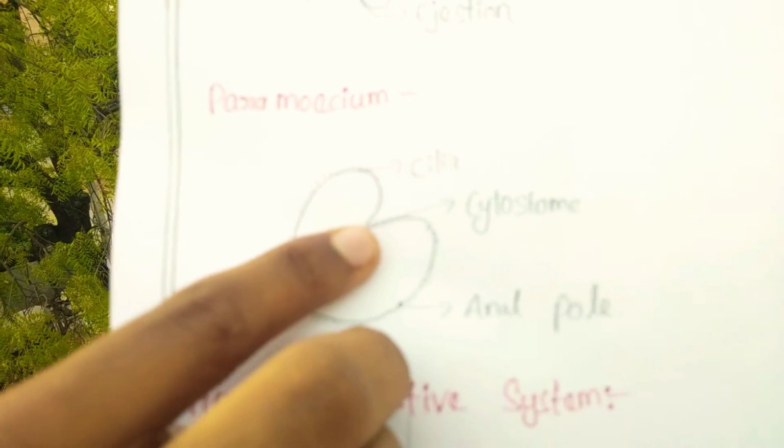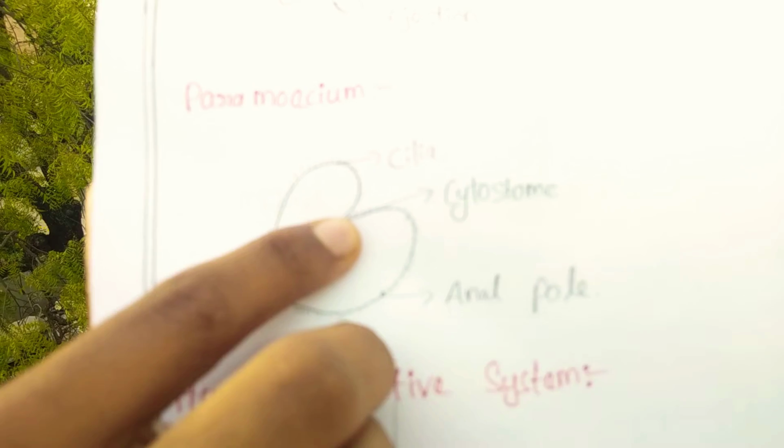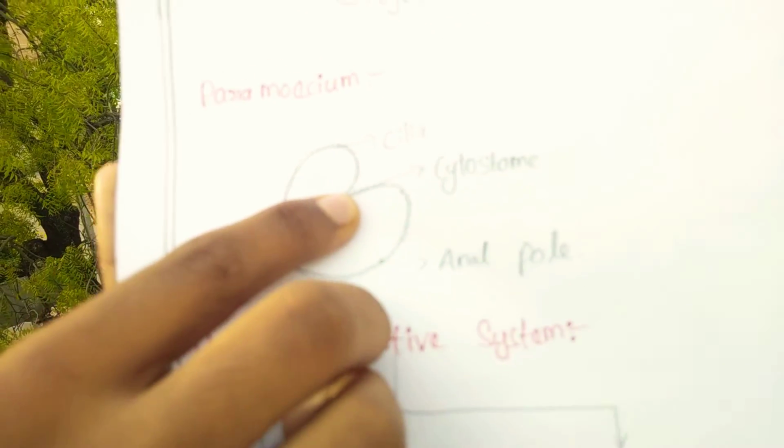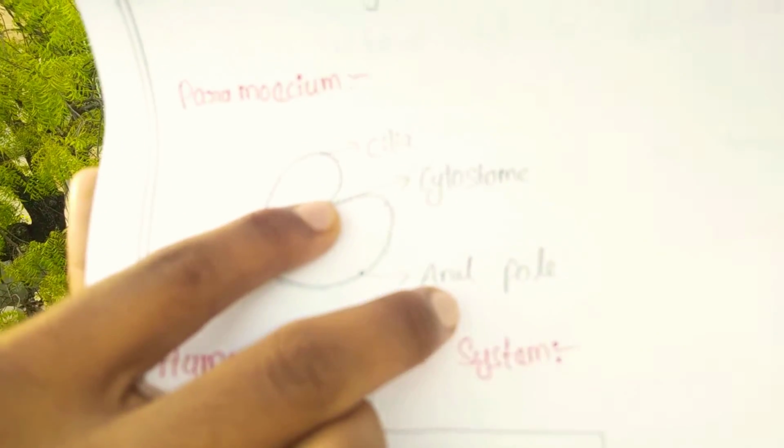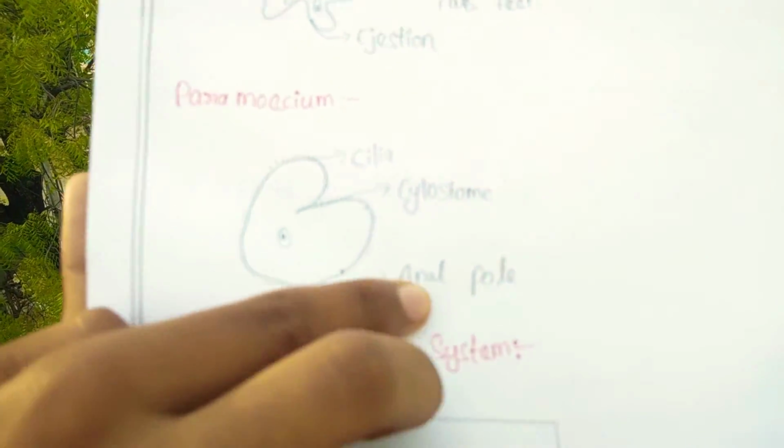Through the cytostome, the paramecium will get food. They will send out their waste through the anal pole. In this way, heterotrophic nutrition takes place in holozoic nutrition.